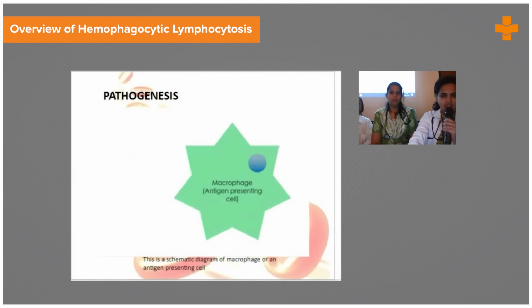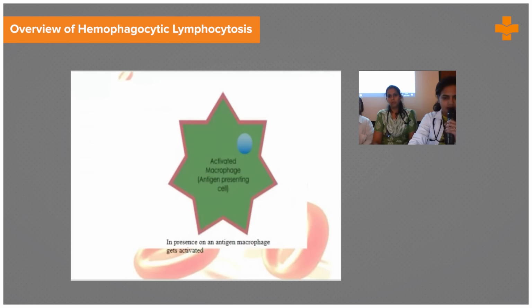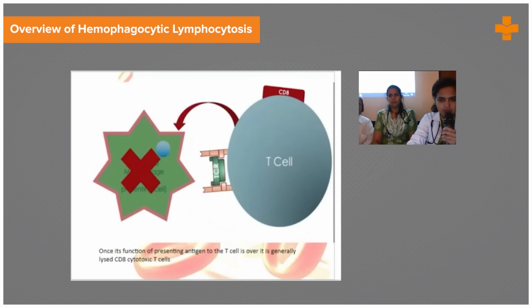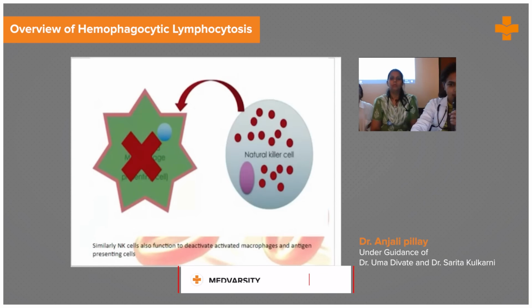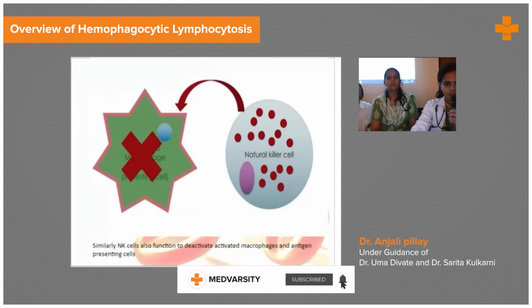Pathogenesis of HLH: we have macrophages, which are antigen presenting cells. They get activated in the presence of an antigen. The function of these macrophages is to present the antigen to T cells. And once this function is over, they are lysed by the CD8 cytotoxic T cells. Even natural killer cells also do the same function of killing the activated macrophages.